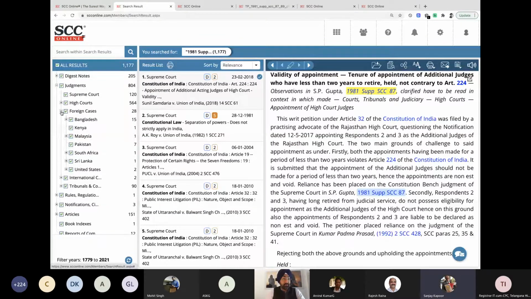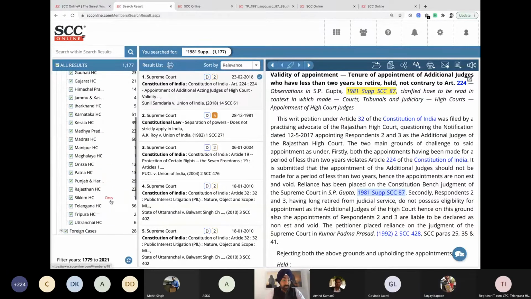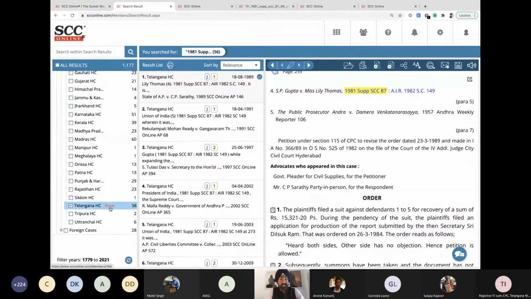Can we see which High Courts have cited this how many times? Yes. If I click on this, we can see Andhra Pradesh 2 times, Bombay 56 times, Calcutta 22 times, 1 time in Chhattisgarh. And as I scroll down, Telangana High Court 56 times. If I click on only this, it's going to show me only the Telangana High Court cases wherein this case was being cited.